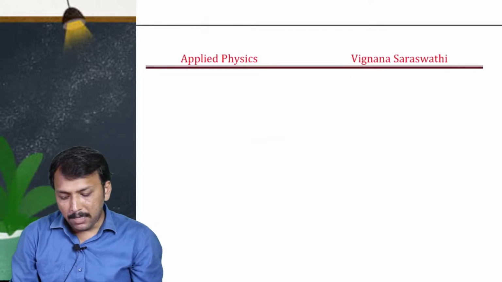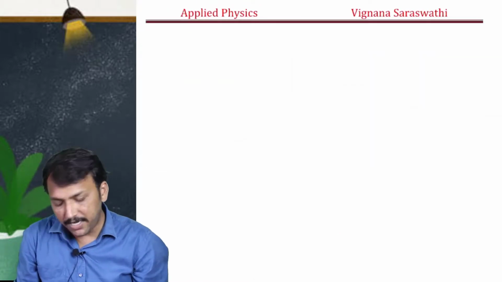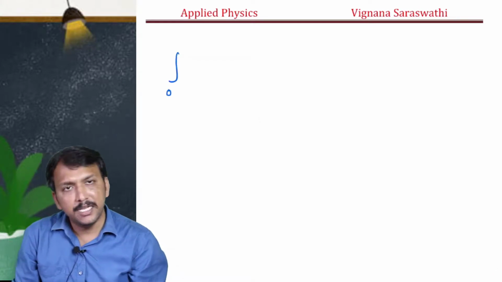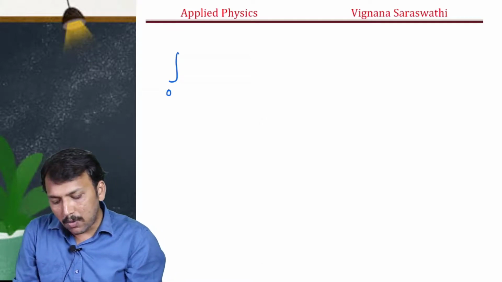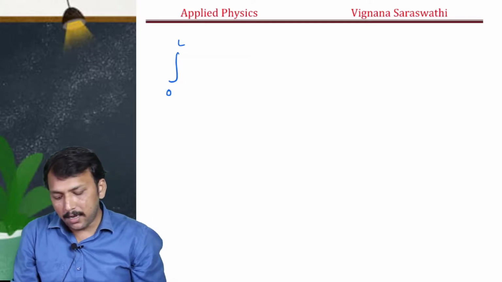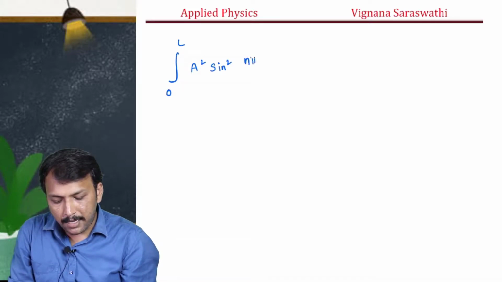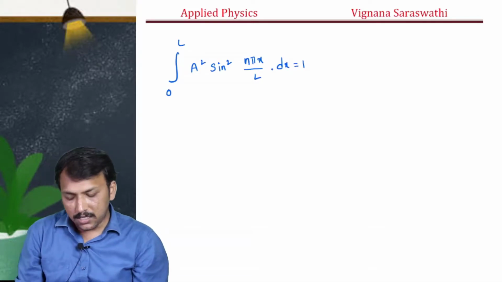So by multiplying psi into psi star and solving the integration, we get the integral with lower limit 0. The dimensions of the box are from 0 to L, right? So the lower limit is 0 and the upper limit of the integration will be L. Now mod psi square means A square sin square n pi x by L into dx is equal to 1, right? So now we will solve this integration.